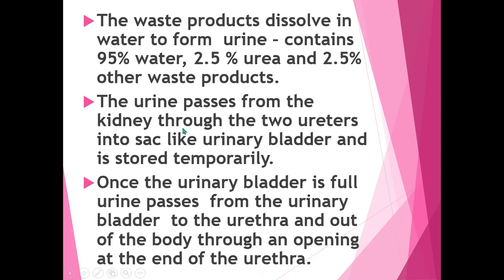So the urine which is formed in the kidney passes through the ureter, and from the ureter it passes to the urinary bladder, where it is stored temporarily, that means for a few minutes or a few hours. Once the urinary bladder is full, the urine passes to the urethra, and at the end of the urethra there is an opening through which the urine is eliminated out of the body.